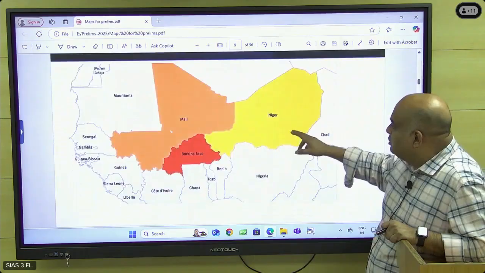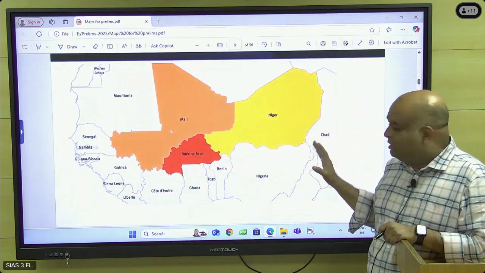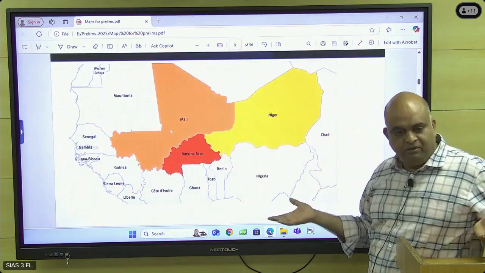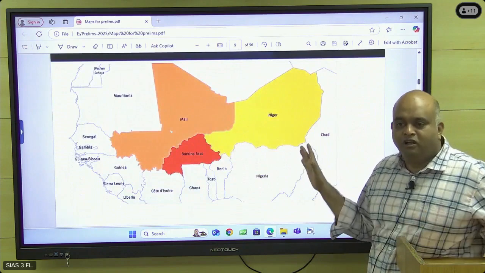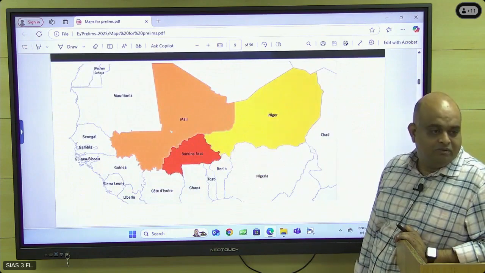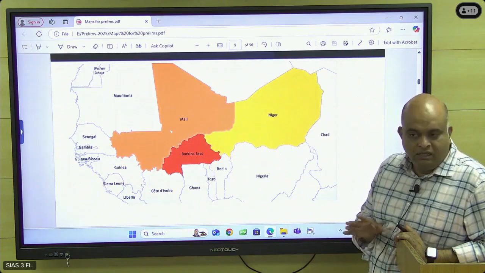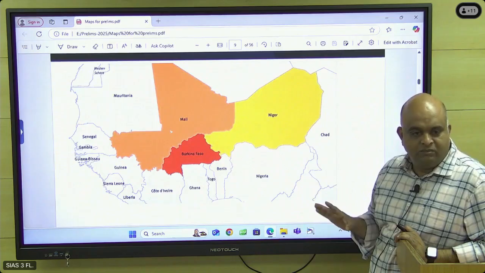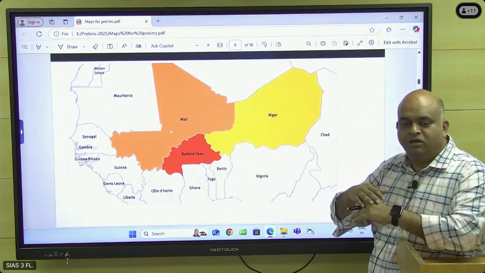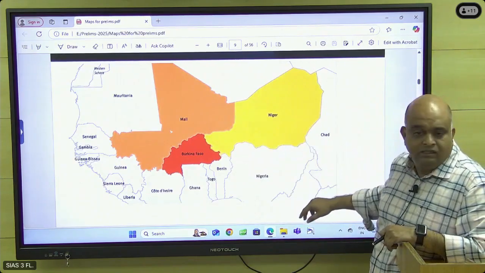Niger also, a problem is going on. So in these three countries, different military governments are there, and the democratic governments are fighting against them. These three militaries, with different interests, are coming together because they say, we are all military governments, so we are all forming one group. One common thing is that in all the three countries, military rule is there. They don't have anything common except that all the three are military rulers. Okay, let all the military rulers come together. Like that these countries are coming together: Mali, Burkina Faso and Niger.